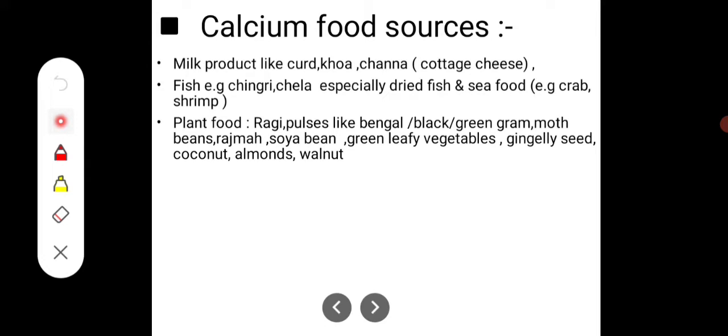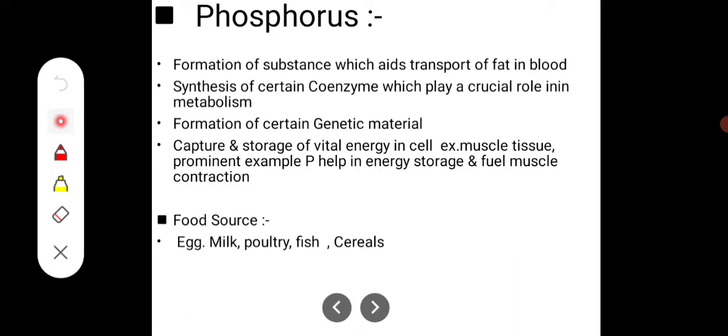They are the sources of the calcium. Then next is the phosphate. So what about the phosphate? The phosphate aids in the formation of substances which help in the transport of fat in the body.